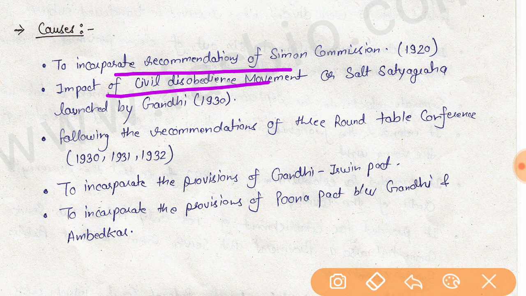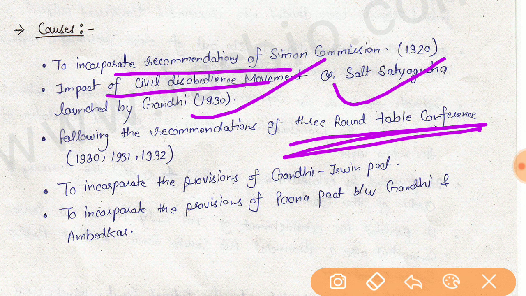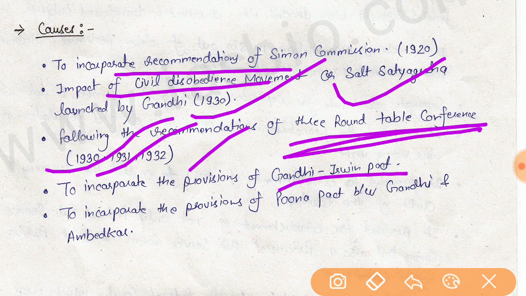This act is also the impact of the civil disobedience movement or Salt Satyagraha of 1930. The Government of India Act 1935 also followed the recommendations of the three Round Table Conferences held in 1930, 1931 and 1932, and it also incorporated the provisions of the Gandhi-Irwin Pact and the Poona Pact between Gandhi and Dr. Ambedkar.